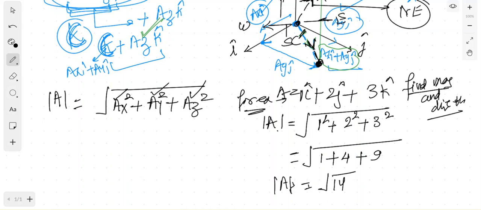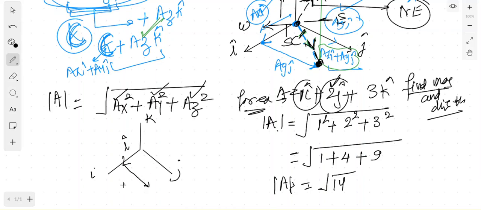Now to find out the direction, what do we have to do? We just have to draw the vector very quickly. Let us say this is i, j and k. This is k, this is i, this is j. For i the coefficient is 1, so we have to draw ax up to 1. Let us say this is i. Then you have to draw 2j. Since 2 is given, it has to be double of the i you have drawn. So 2j will be this.